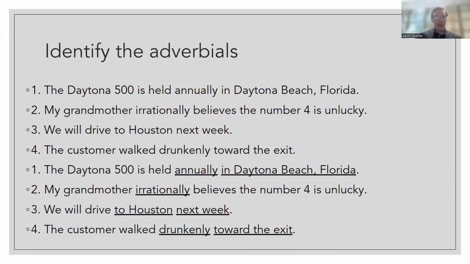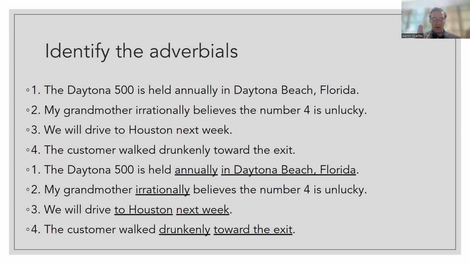So you can see in number 1, the adverb phrase is telling me how often. The prepositional phrase, in Daytona Beach, tells me where, gives me location. Number 2, the adverb phrase tells me how she believes, irrationally. Number 3 gives me place and time, right? And number 4 gives me, again, a how. How did he walk? His manner of walking was drunkenly. And then where? A location, a direction of the walking, toward the exit.